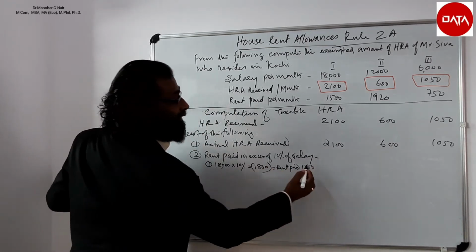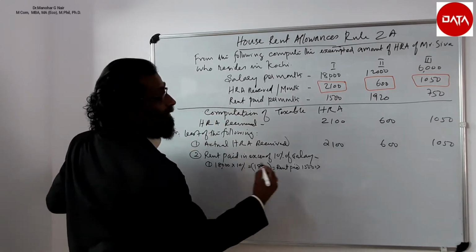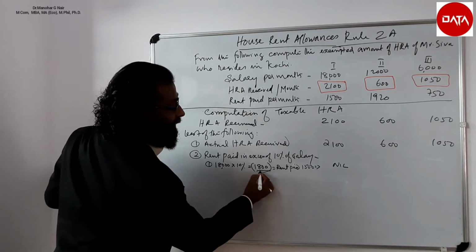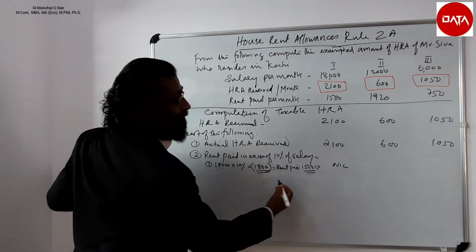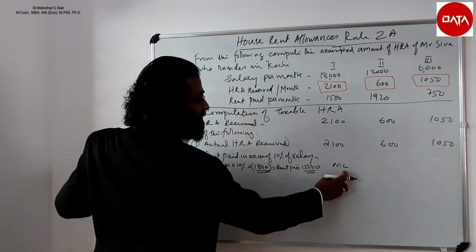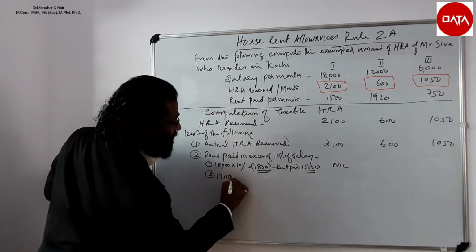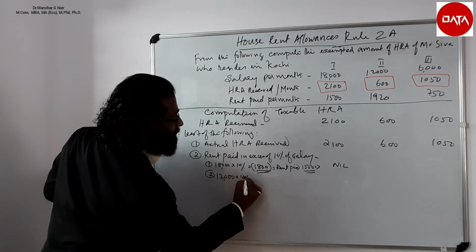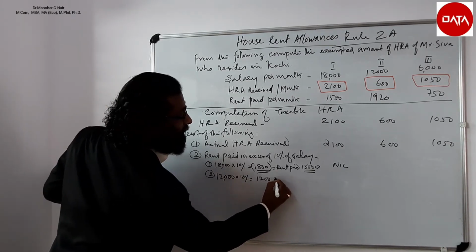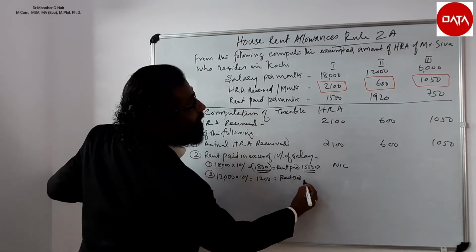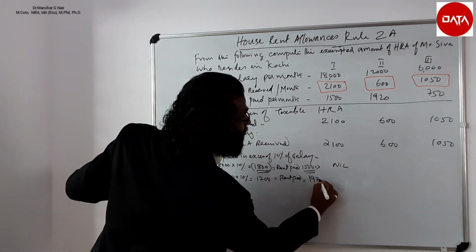Therefore the excess is nil. So this 1,800 is more and only 1,500 is paid. So the excess is nil. Second case, salary is 12,000, 10% is 1,200, rent paid is 1,920.